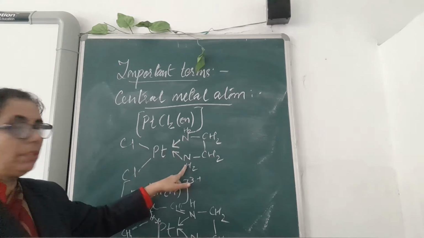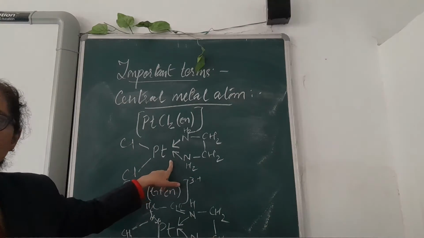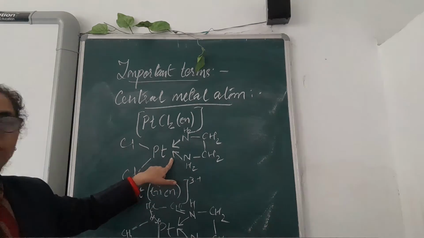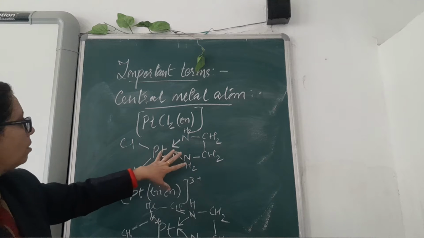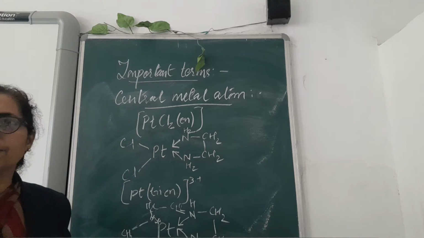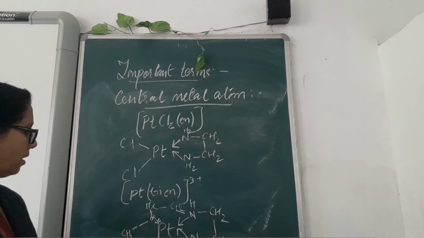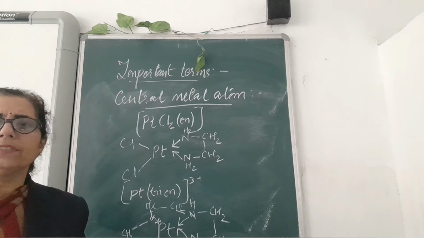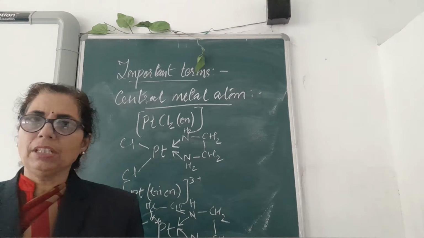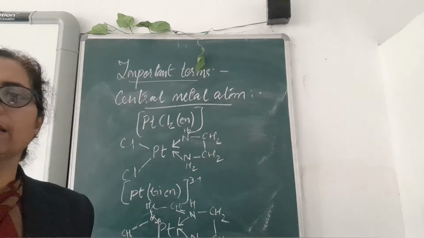This is ethane diamine. The 2 points of attachment of this diamine you can see very well through this arrow. So this compound is didentate, having 2 points of attachment by the coordinate bond. And in this compound, platinum is the central metal atom, and these are the ligands attached to it. Similarly, you can see another example, platinum tridentate. Here also triethyl, where platinum is at the center and 3 ethane diamine is attached to it by the 4 points of attachment having tetradentates in it.